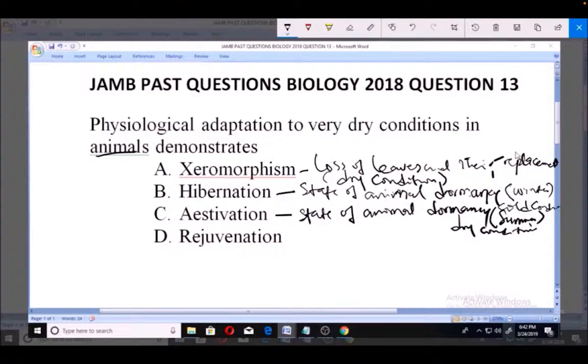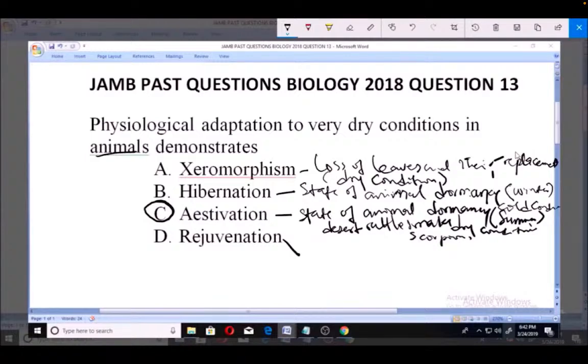Animals like the desert rattlesnake have such an adaptation, estivation, and you can talk about scorpions too. Now rejuvenation is when something is recuperating, so it's not very close to this.